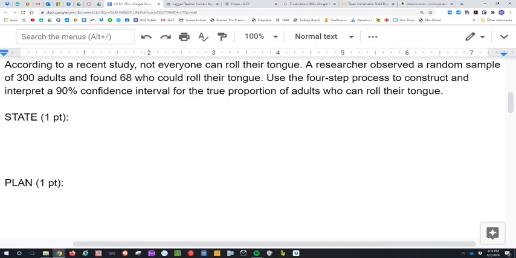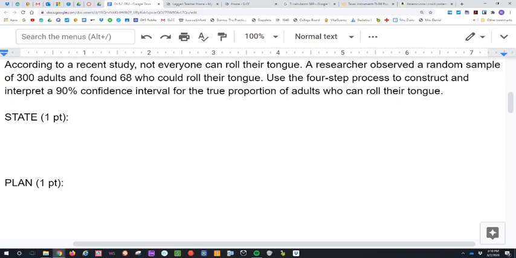Concept 2, constructing a confidence interval for a population proportion. So students should be able to state and check the random, 10% rule and large counts conditions for constructing a confidence interval for population proportion. Students should be able to construct and interpret a confidence interval for population proportion.